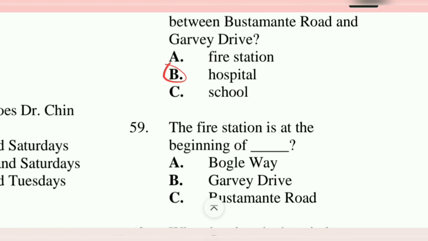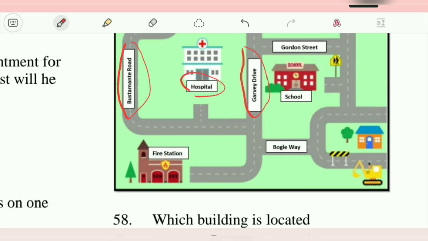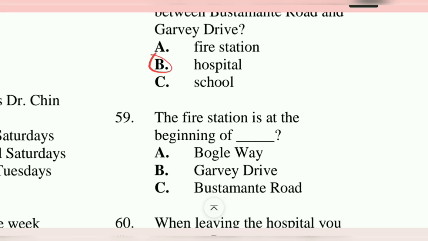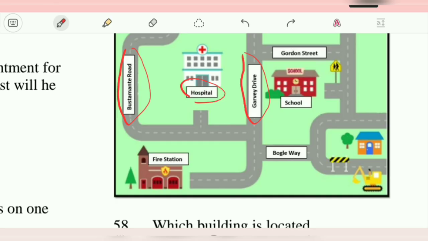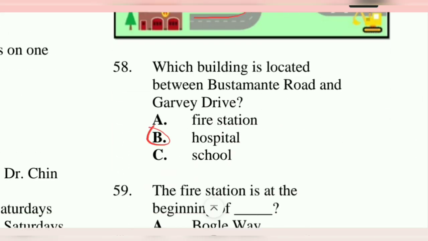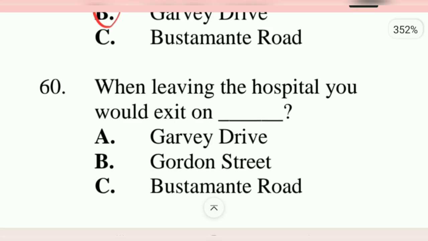59. The fire station is at the beginning of... So fire station. Here's the fire station. It's at the beginning of which road? Is it Bogle Way, Garvey Drive, or Bustamante Road? So let's look at it. This road here goes straight down. This is a branch off. So it's on the beginning of Garvey Drive in my estimation. Alright. So Garvey Drive.